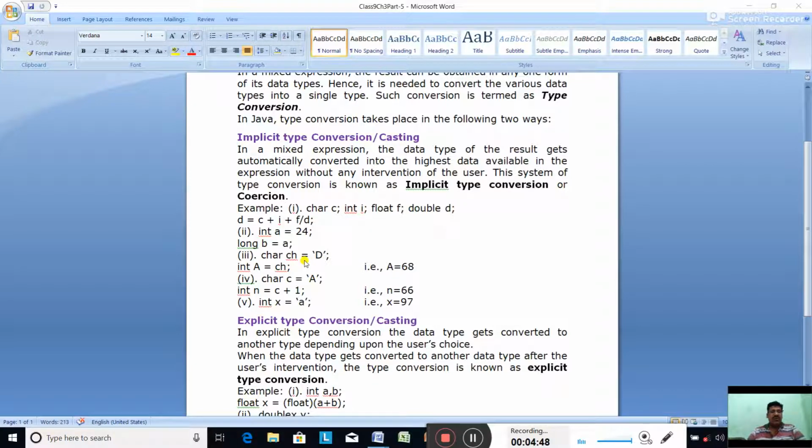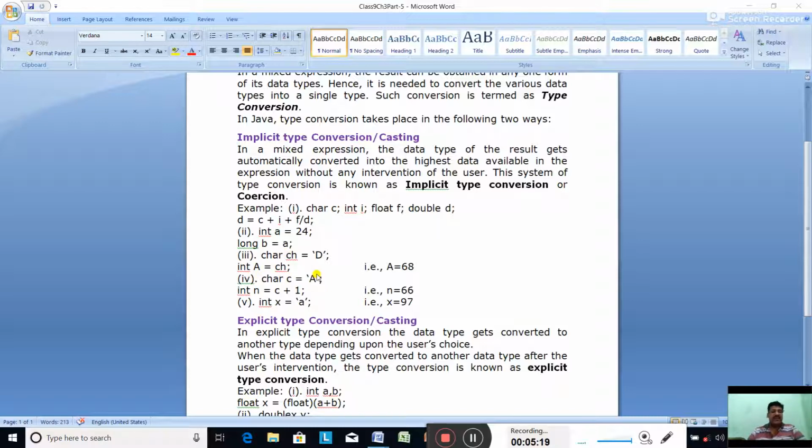In the last class I taught you, capital A ASCII code is 65, B 66, C 67, and what is the ASCII code of D? 68. So 68 will be stored in a. Automatically the character is converted into integer, which is the higher one, since char takes 2 bytes and integer 4 bytes.